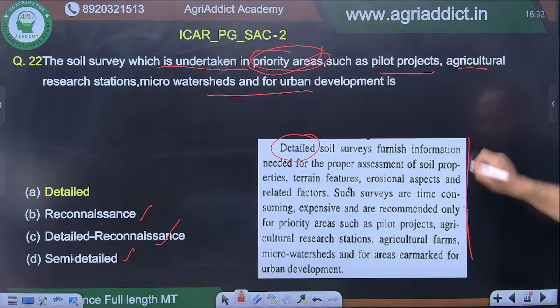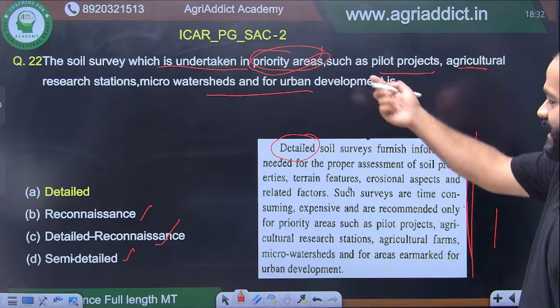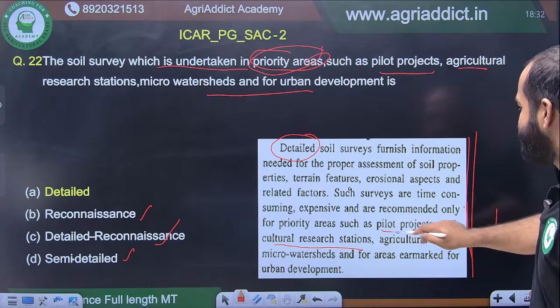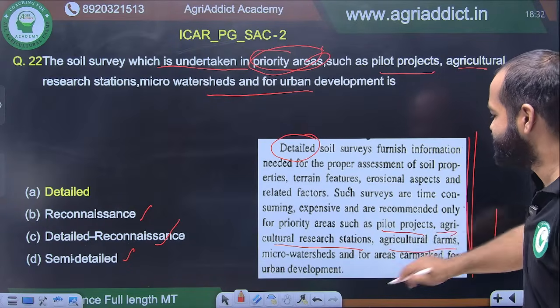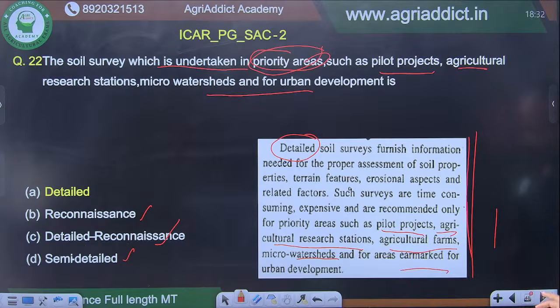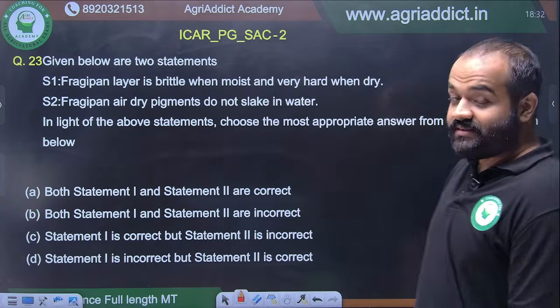I have taken this from the old ISSS. Here you can see this has been directly taken from here. Here you can see all those, exactly in line: pilot projects, agricultural research stations, agricultural farms, micro watersheds and areas of urban development. Alright, moving on. This is also a very important question.